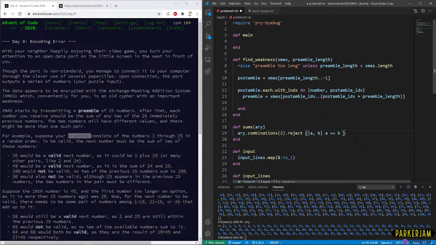Then we just do map. This is just an easy map operation: A, B, A plus B. So we're going to get every single combination we can possibly have.